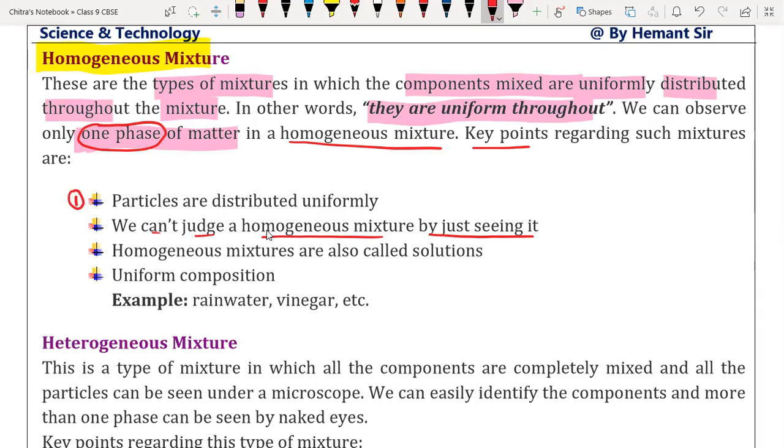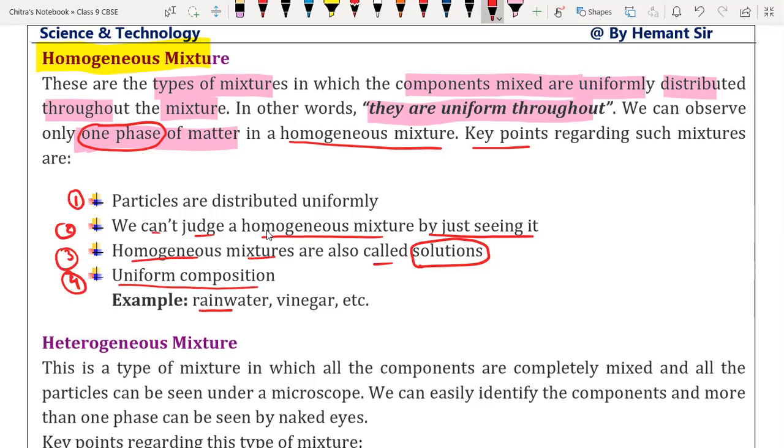Okay, we can't observe them. Now, this is the second feature. Third, homogeneous mixtures are also called as solution. See, homogeneous mixtures are also called as solution. Okay, what is solution? Again, it is a mixture, but it is the homogeneous mixture which is called as solution. And last but not the least, their composition is uniform, means particles of the homogeneous mixture distribute uniformly throughout the mixture. Okay, so this is all about the features or key points for the homogeneous mixture.